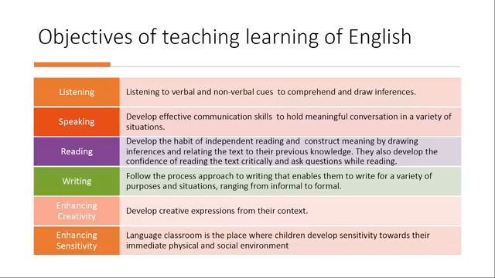We should be able to ask questions while we are going through the text and look at certain things, try to find answers, and that is what we mean by a critical engagement or a meaningful engagement with the text while reading. The skill of writing should aim at giving a particular kind of competency to the learner, so that it enables her to write for a variety of purposes and situations, ranging from informal to formal.